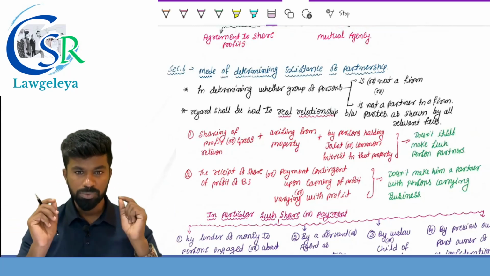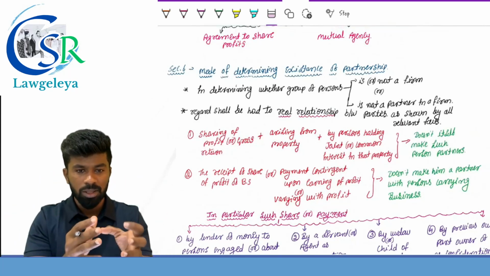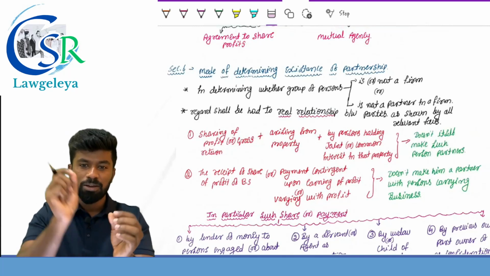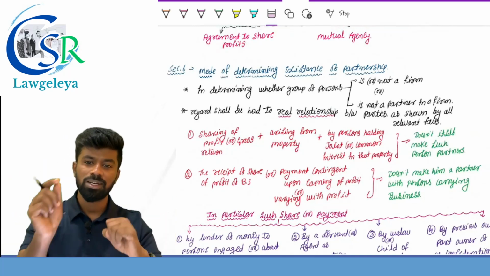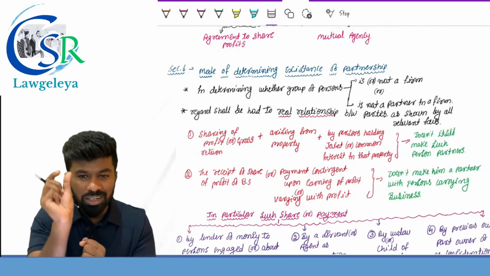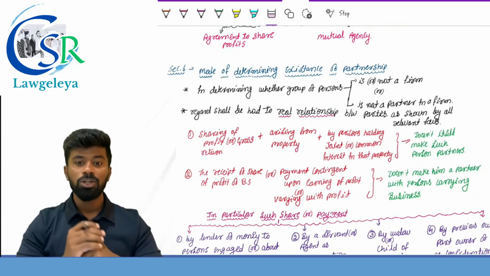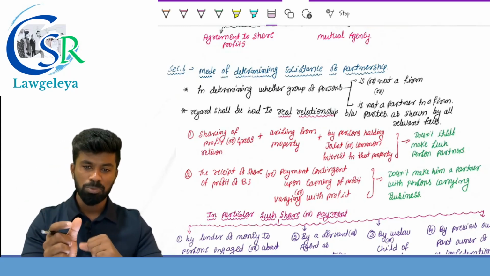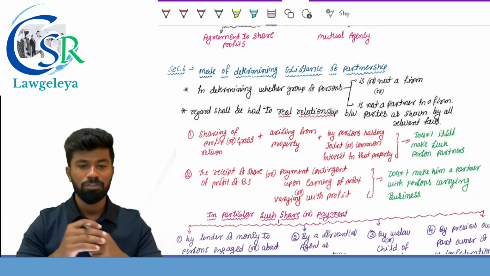I repeat, observe the keywords while deciding whether the group of persons is a firm or not, whether a person is a partner or not in a firm. Regard shall be had to the real relationship between them. And to consider that real relationship, what will you do? You will take into account all the relevant facts.